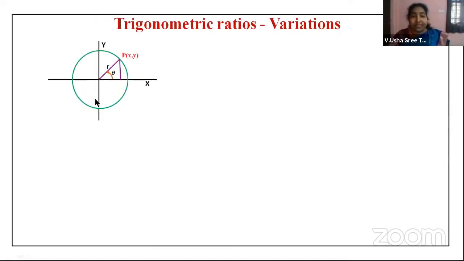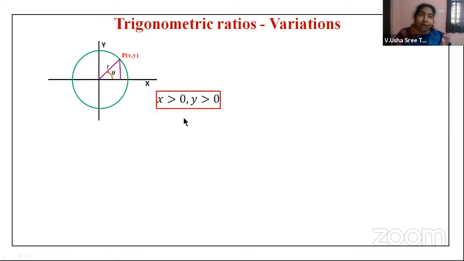Now, children, look at this table. Look at this diagram. In this diagram, the angle is taken in the anti-clockwise direction, and the point which you are picking here is in the first quadrant. When a point is taken in the first quadrant, what does it mean? The x and y values are greater than 0, which means both values are positive. And not only x and y, r is also positive. Now, 3 values are positive.